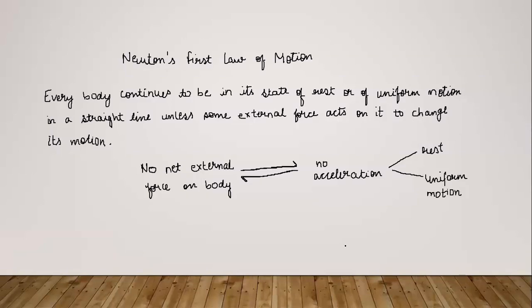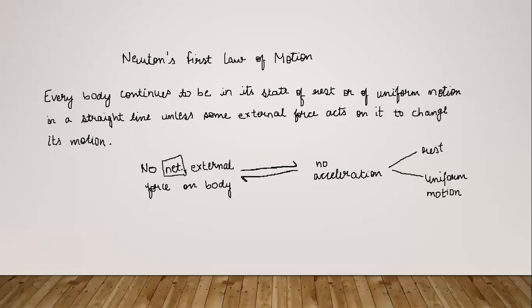And the second thing that can be derived is, if the given condition is zero acceleration, then the outcome will be zero net external force on the body. So both these statements are included in this expression using the double-sided arrow. Here we also discussed the significance of the word net. This net basically refers to the resultant external force.